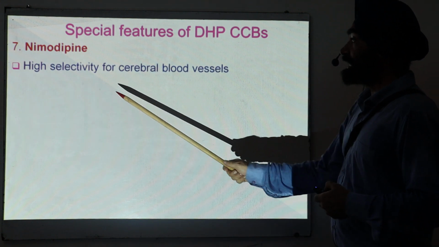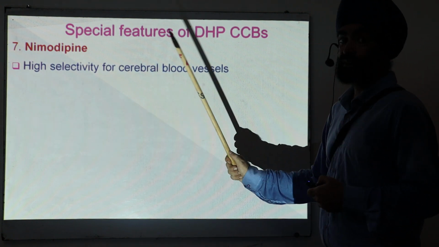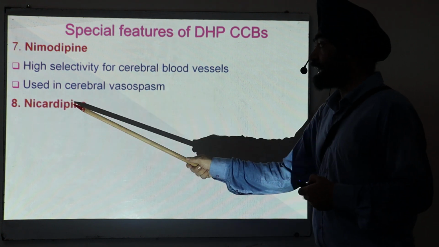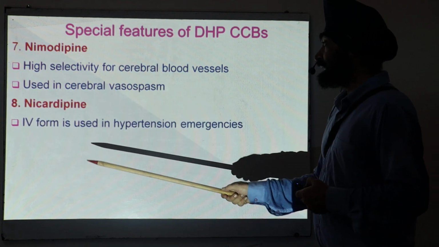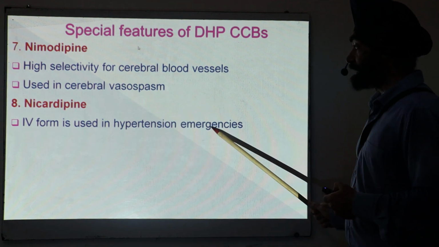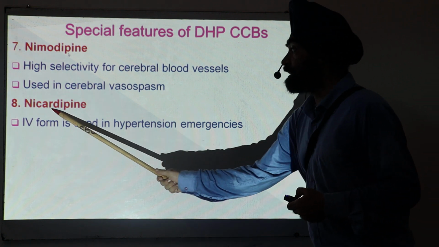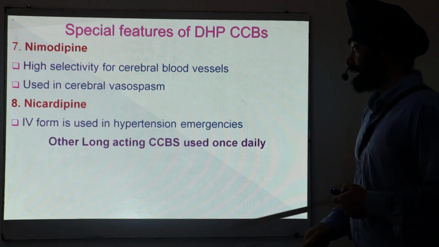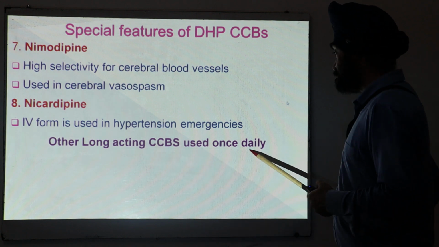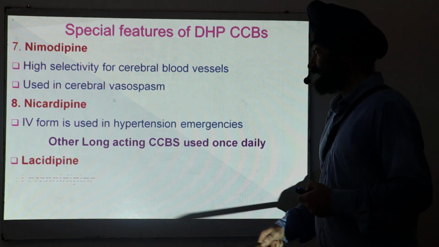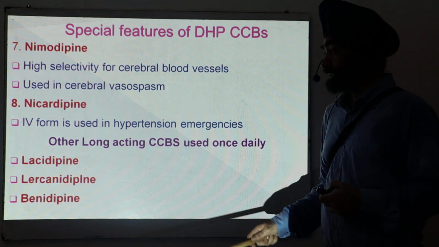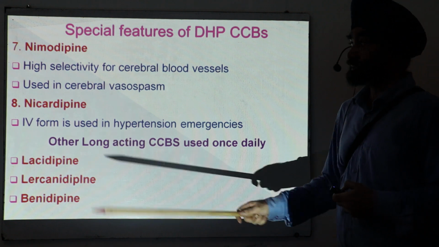Nimodipine. It has very high selectivity for the blood vessels of the brain. So it is used in cerebral vasospasm, as I told. Nicardipine. It can be used in hypertensive emergencies when there is a very high increase in the blood pressure, okay, in the intravenous form. Then other long-acting calcium channel blockers which can be used once daily: lacidipine, lercanidipine and benidipine. These are long-acting calcium channel blockers.